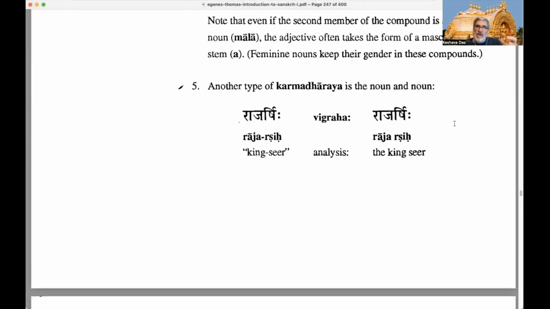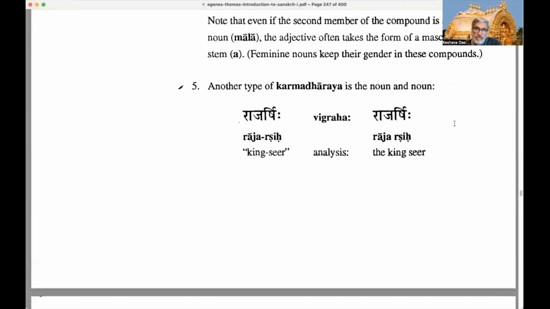Okay. So here we have Rajarshi, which means, Raja means king. Rishi means a sage or seer, right? And by analysis or parsing it, we get Raja Rishi, right? So Raja and Rishi.